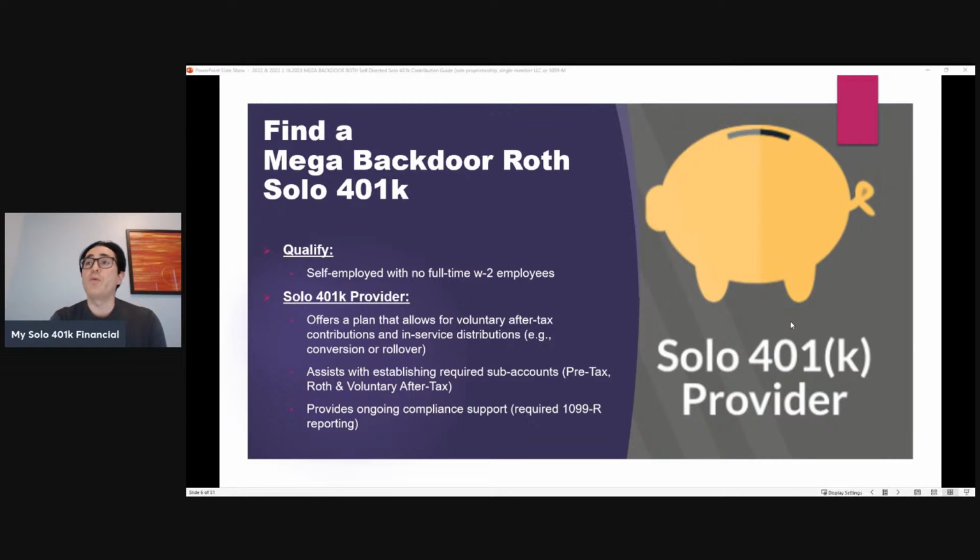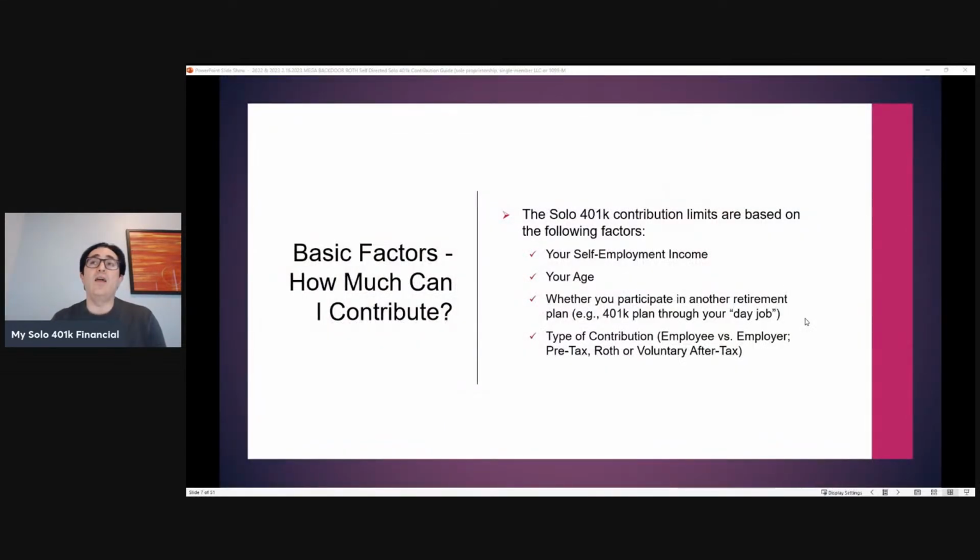You'd also want to look for a provider that's going to help you with all the mechanics, right? You have to have separate sub-accounts, such as pre-tax, Roth, and voluntary after-tax accounts. You have to take care of the ongoing compliance support. Look for a provider that will handle that ongoing compliance support, such as the required 1099-R reporting. And we'll shed more light on these compliance steps as we go through the slides.